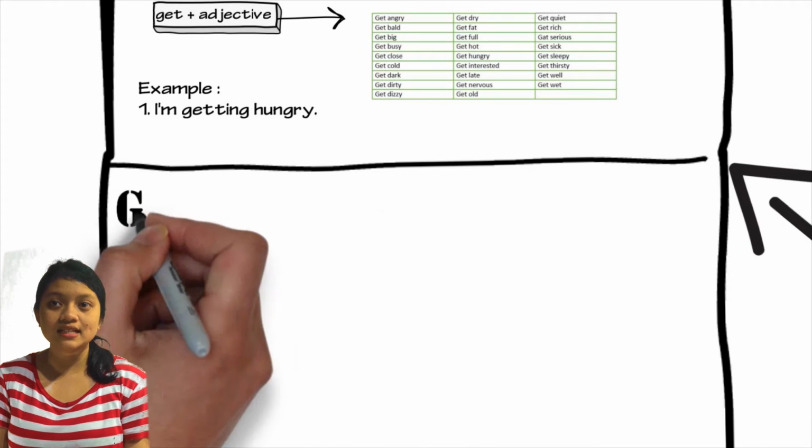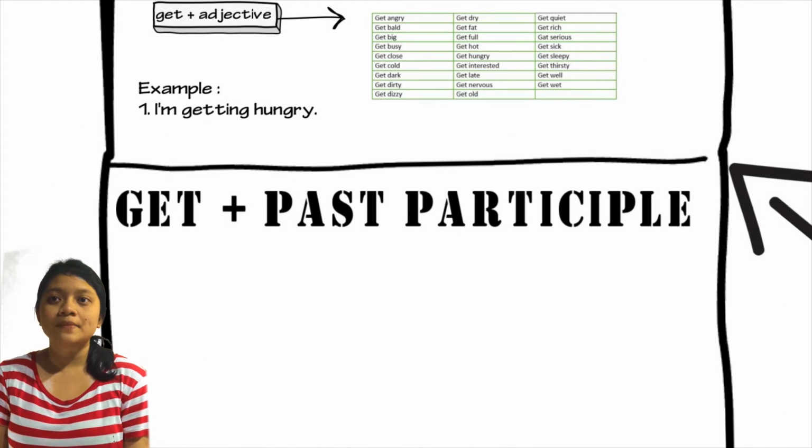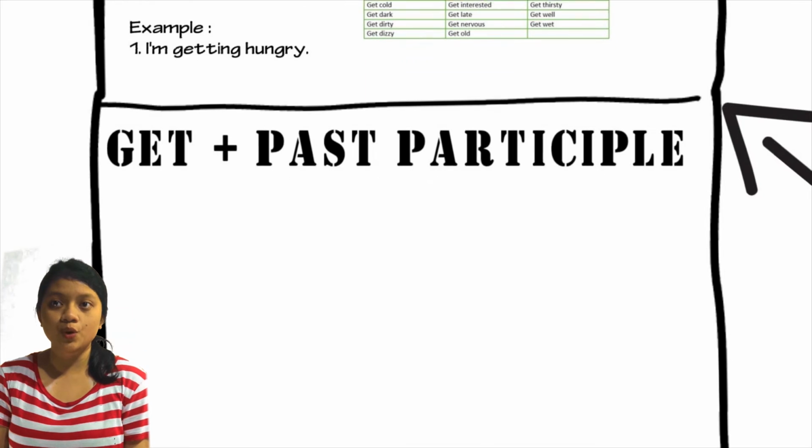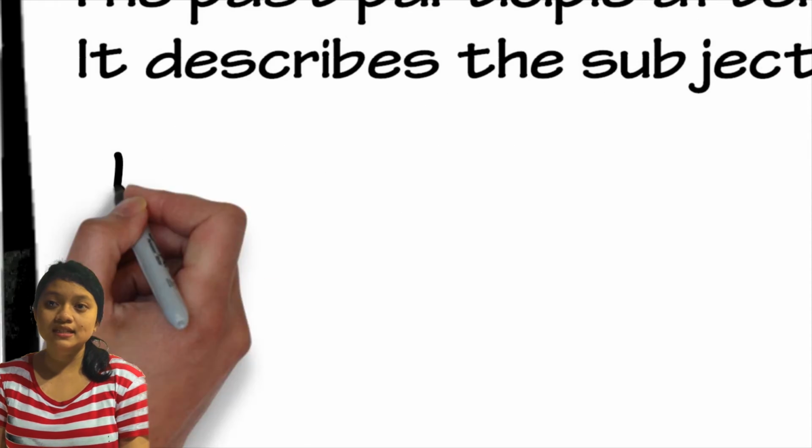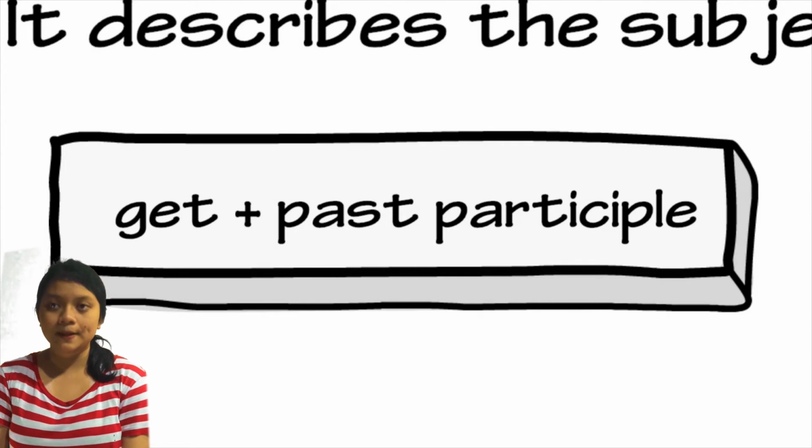The next one is get plus past participle. Sometimes get is followed by a past participle. The past participle after get is like an adjective. It describes the subject of the sentence. The form is get plus past participle.